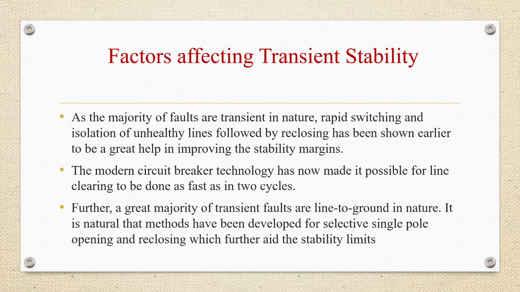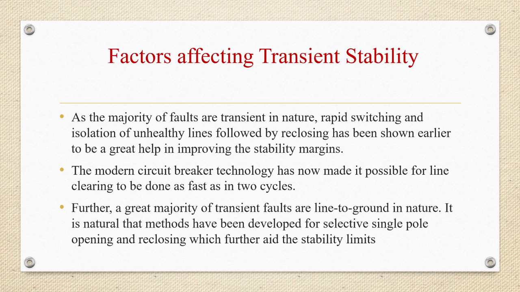As the majority of faults are transient in nature, rapid switching and isolation of unhealthy lines followed by reclosing has been shown earlier to be a great help in improving the stability margins. Modern circuit breaker technology has now made it possible for line clearing to be done as fast as in 2 cycles. So, what we are doing here is clearing the fault in as fast as 2 cycles with the help of modern circuit breaker technology.